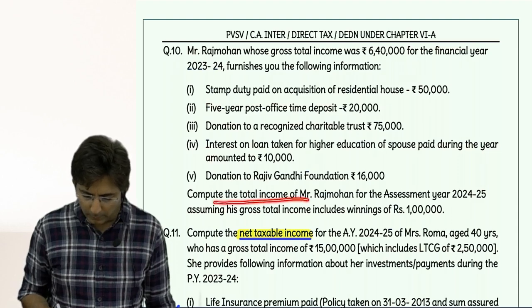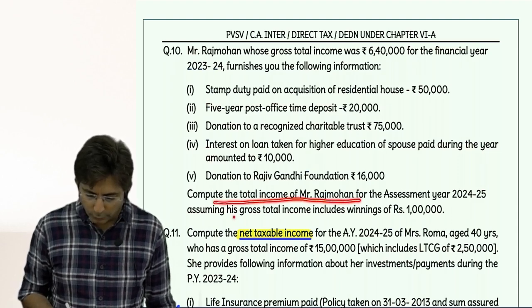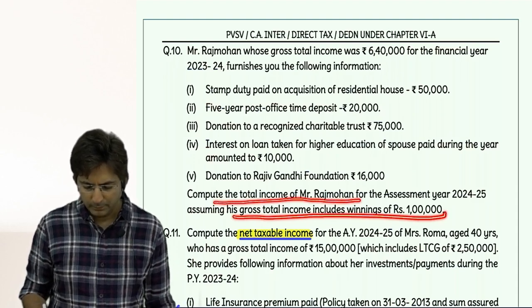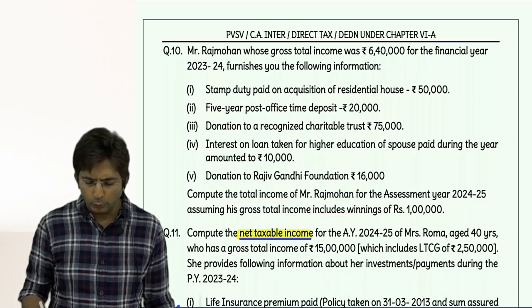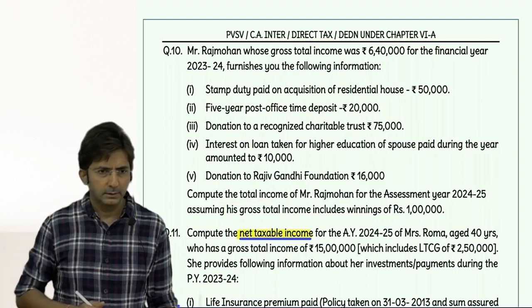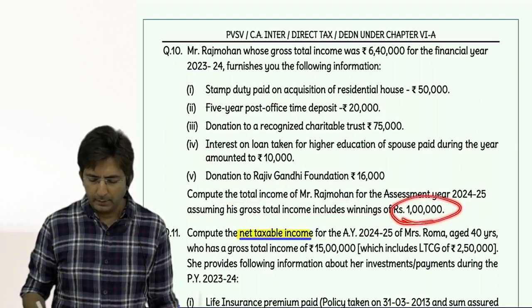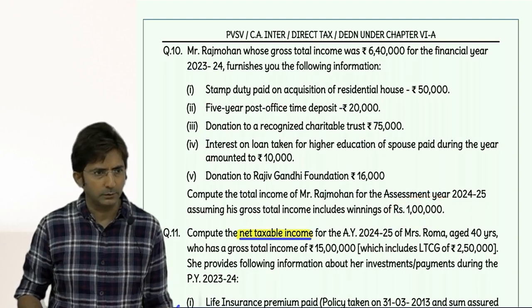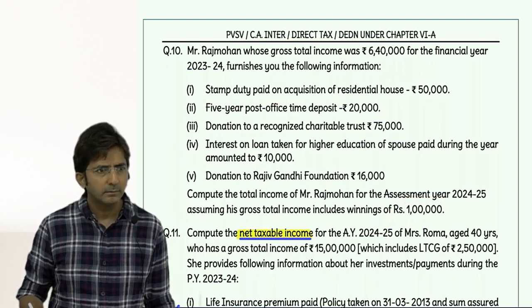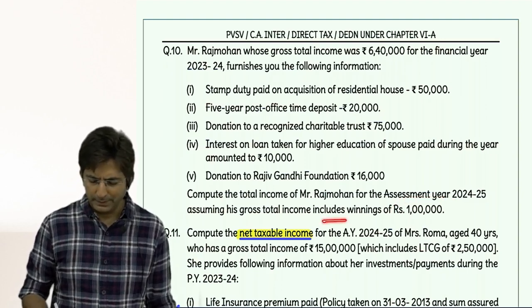Compute the total income of Raj Mohan, assuming his gross total income includes winnings of 1 lakh. So that's okay. You will have to show gross total income in 2 parts: winnings and others. Winnings 1 lakh, other income 5,40,000. But see, let us respect the question.